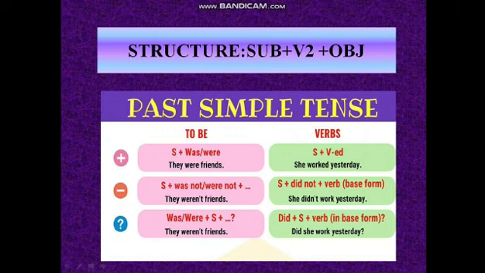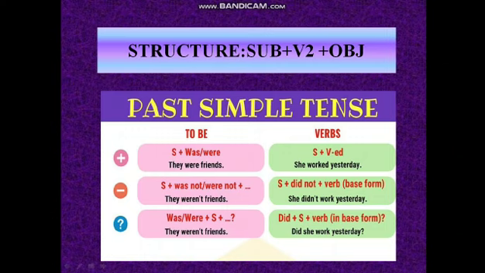Were they friends? So what will be the sentence if you are having only a verb? Base verb we are having. So how will we frame an interrogative sentence? Did plus subject plus verb in base form. Your question will be, did she work yesterday? Slowly and gradually you will learn how to frame it.